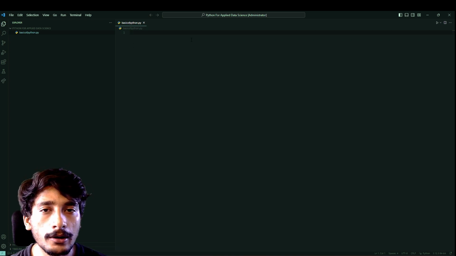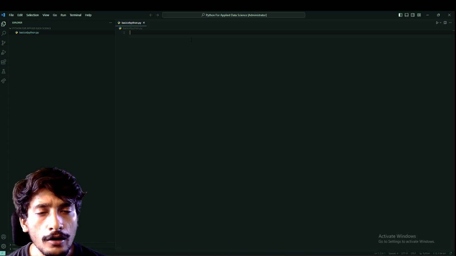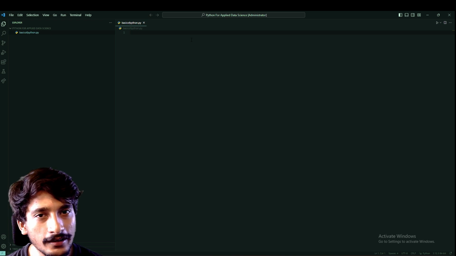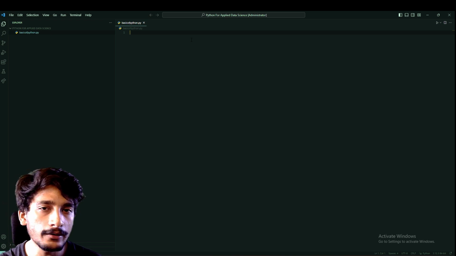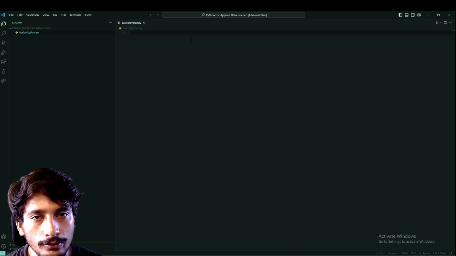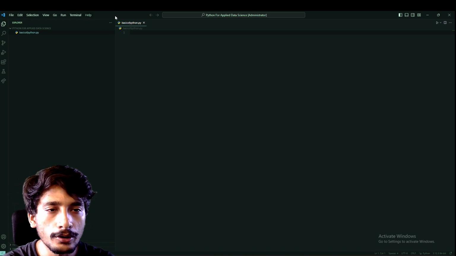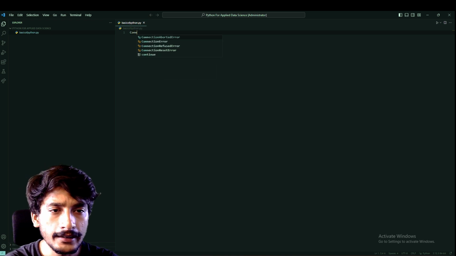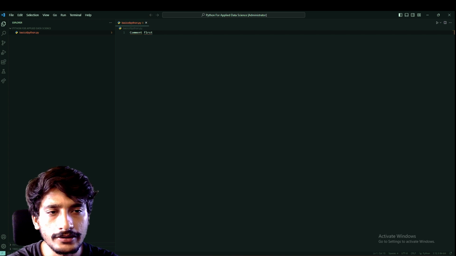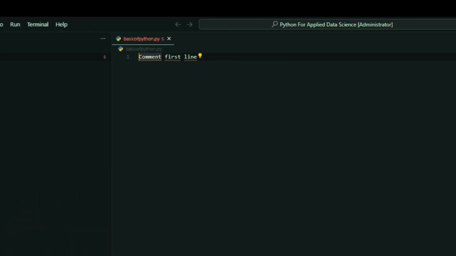And now we want to learn about what is a comment. A comment is generally done to make your code much more readable, or it is done in the debugging part when you don't want a certain part of the code to be run. There are generally two ways to do a comment. For example, if you want to comment a first line, suppose this is your statement, we just need to type a hashtag and it will comment the first line.